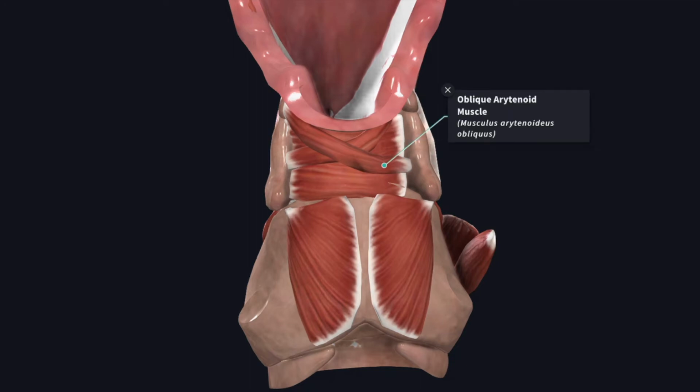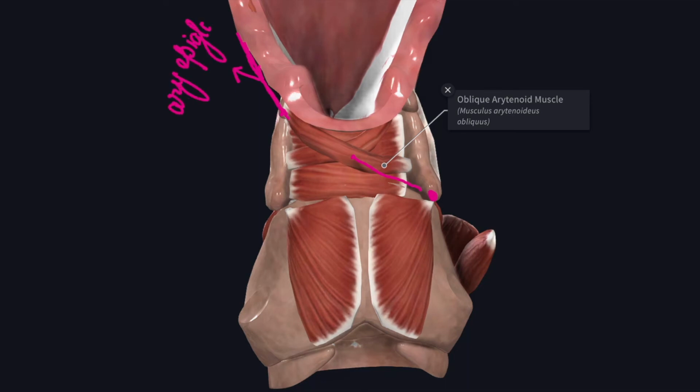Next we'll see about the oblique arytenoid muscle. The oblique arytenoid muscle takes origin from the muscular process of one arytenoid cartilage, and the fibers pass obliquely and get inserted to the apex of the other arytenoid cartilage. Some of the fibers are continued as the aryepiglottic muscle on the edge of the epiglottis. So this oblique arytenoid muscle continues along the edge of the epiglottis as the aryepiglottic muscle.